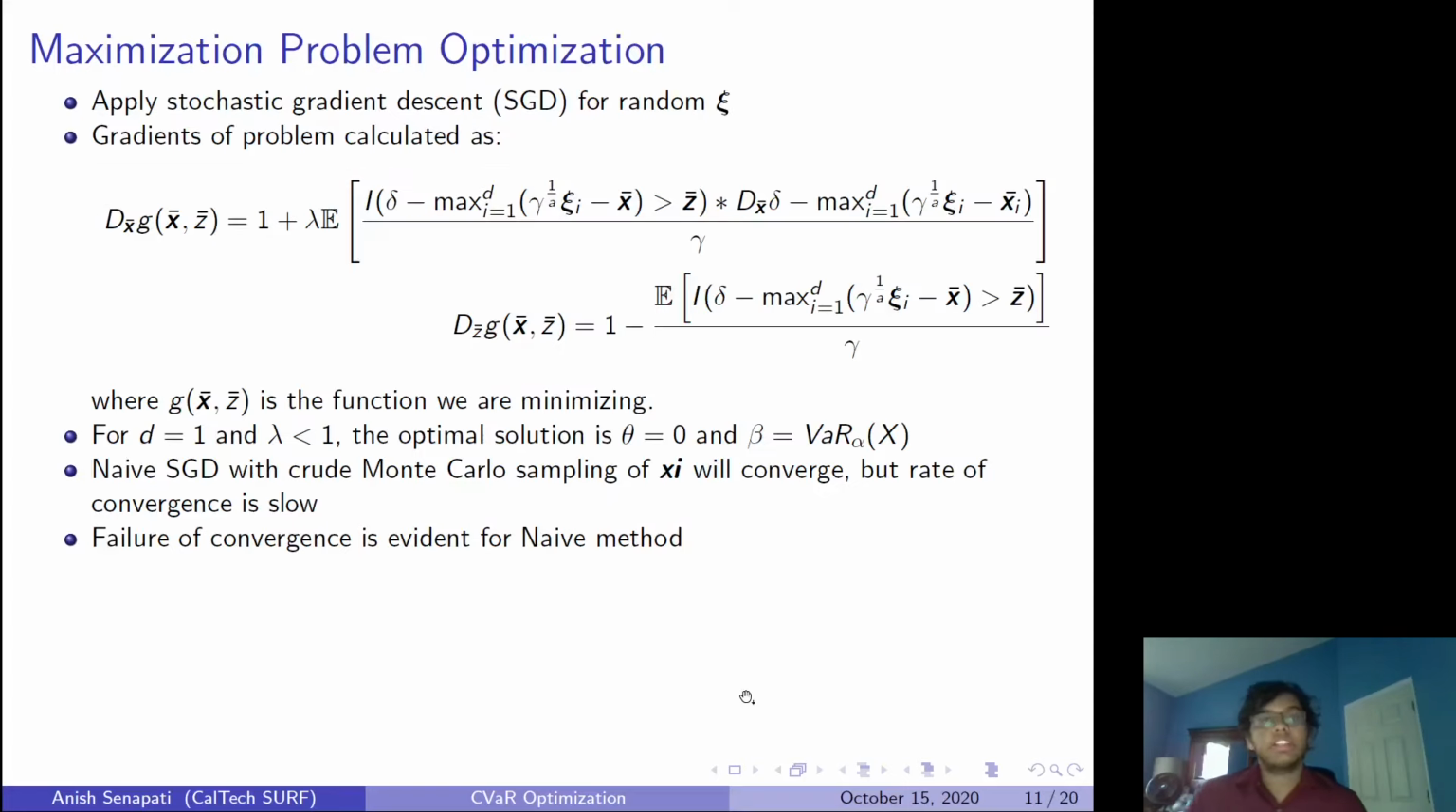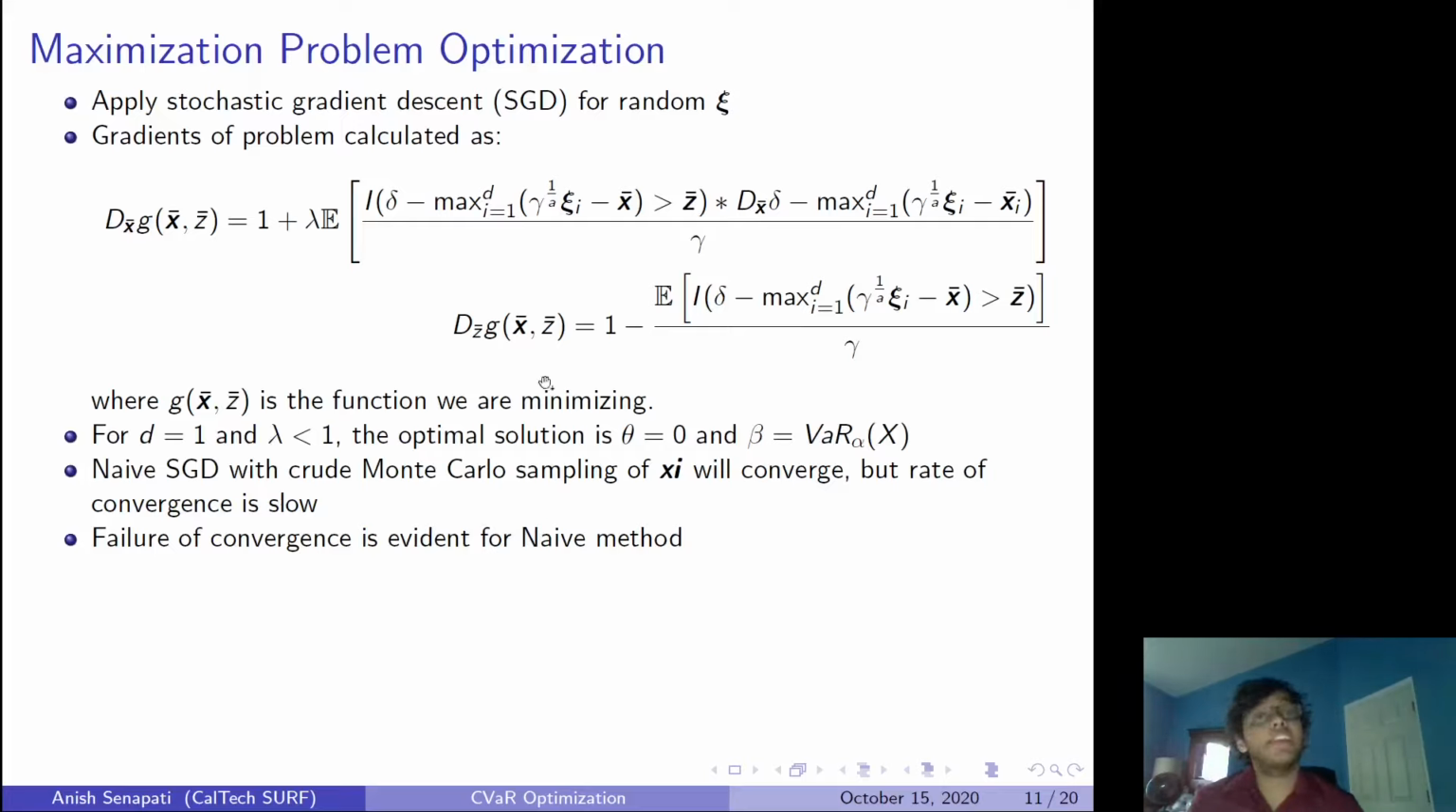Okay. So how do we solve this problem? We're first going to look at the maximization problem. So we have the delta max again. You can easily calculate the gradients of the problem with respect to x and z, as I did here. These are just applications of the chain rule, which, if you were to stare at them long enough, you could do. And in this case, g of x z is the function that we're minimizing.